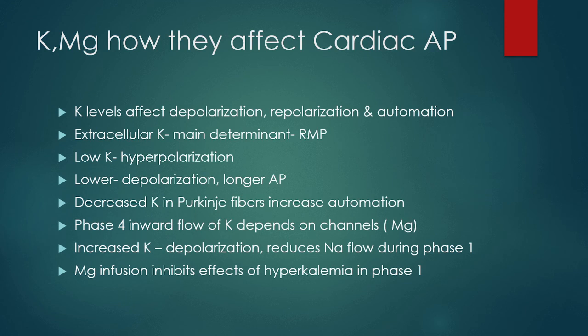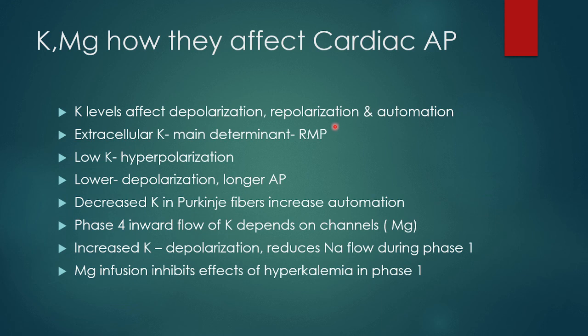Before looking at the cardiac action potential again in more detail, let's look at how potassium and magnesium affect the action potential. It's very important, because it's a very common cause of arrhythmia in children, critically ill children. So potassium levels affect depolarization, repolarization and automaticity. A change in the concentration of potassium will affect all these 3 mechanisms, especially the automaticity of the Purkinje fibers.